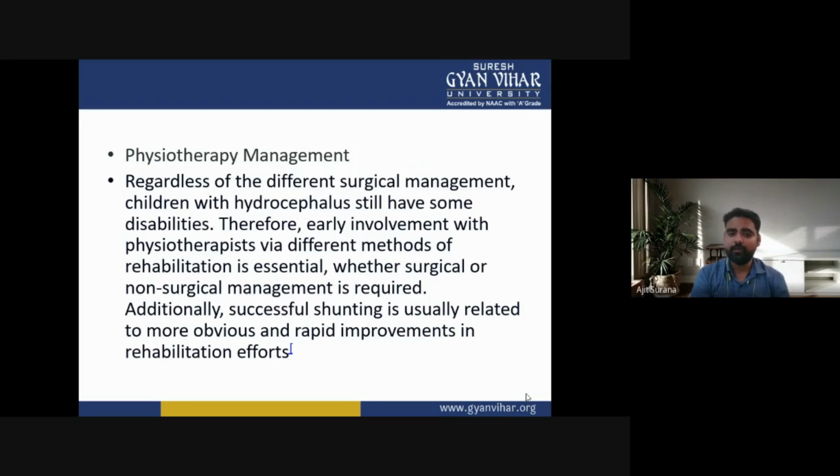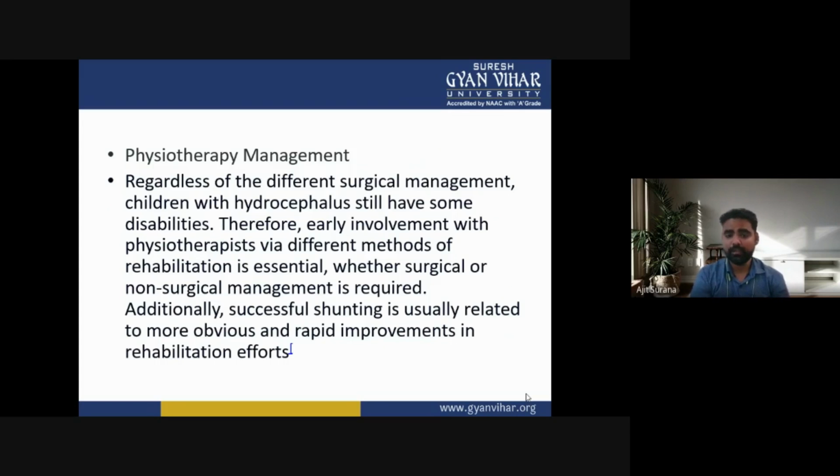Therefore, early involvement with physiotherapists by a different method of rehabilitation is essential. Additionally, successful shunting is usually related to more obvious and rapid improvement in the rehabilitation efforts.